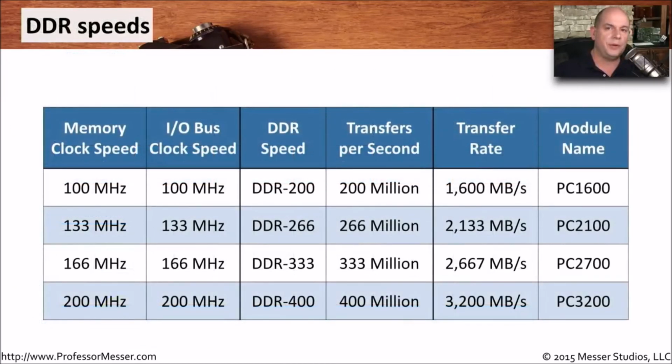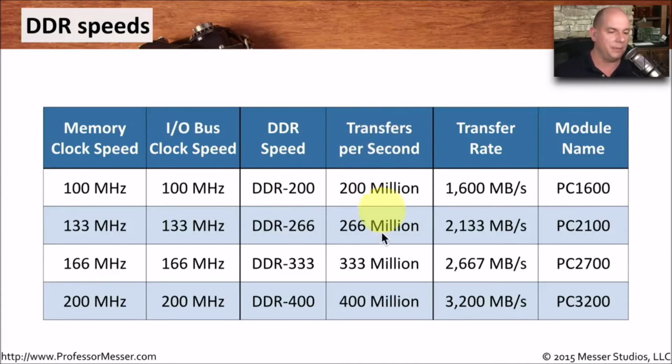If we were to drill down into the statistics associated with DDR memory, you can see the memory clock speed is here. That's referring to how fast the clock is inside of the memory itself. You've got the I/O bus clock speed. That's how fast the bus is outside of the memory, whatever the memory is connecting to. You also have the DDR speed. We mentioned earlier the DDR200. That's describing how many transfers you can do in a single second.